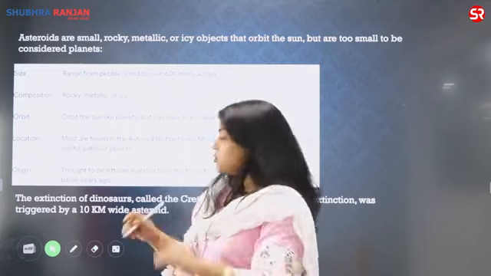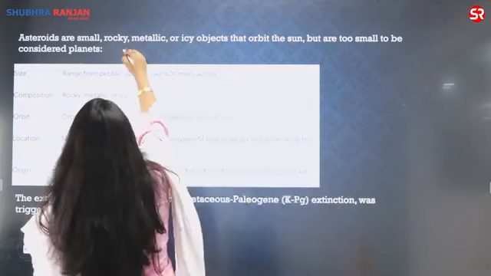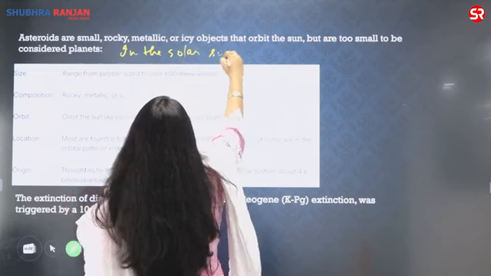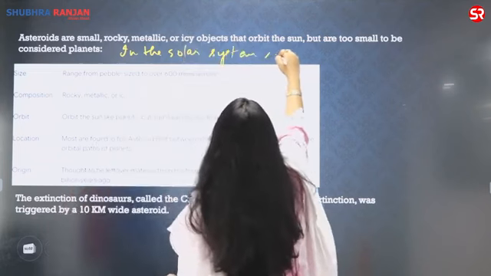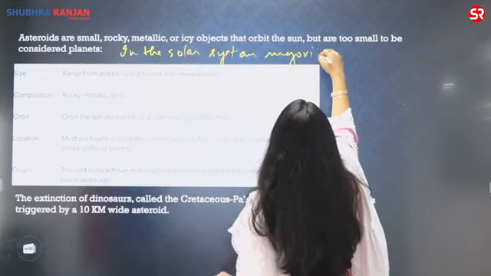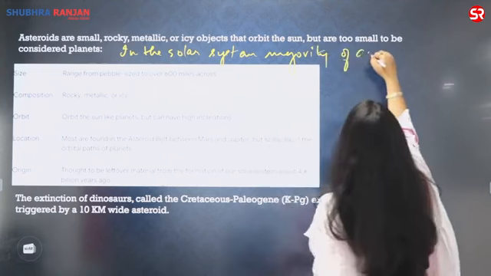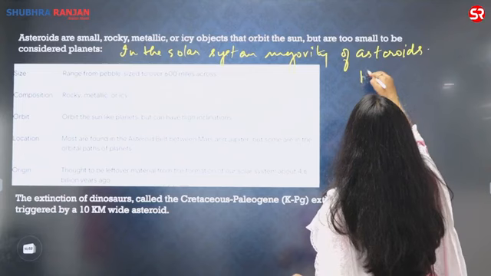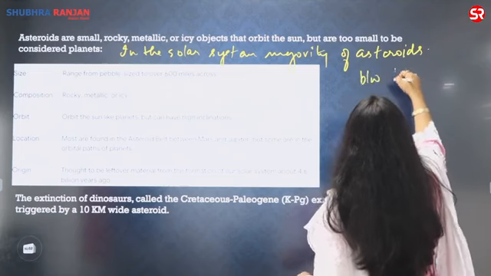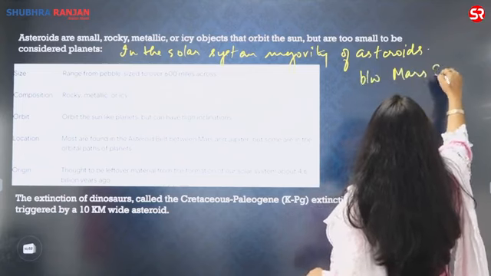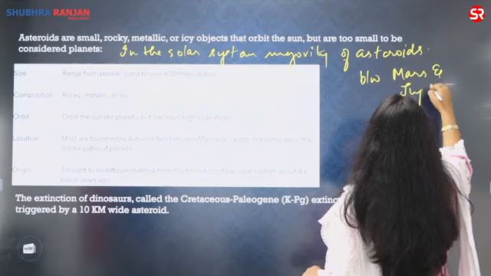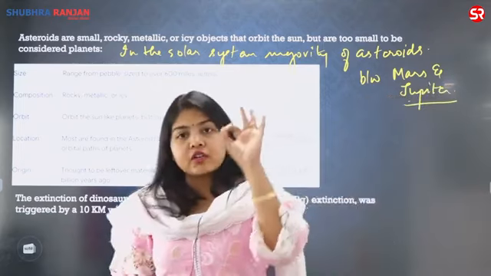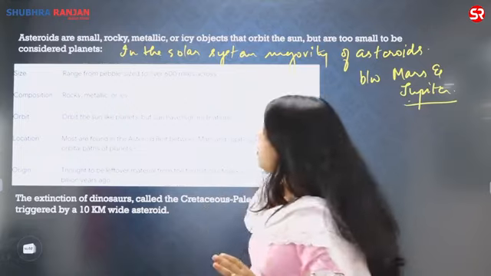In the solar system, you can add to this, the majority of the asteroids are found between Mars and Jupiter, which is also called the asteroid belt. Introduction khatam. Let us move towards the body of the question.